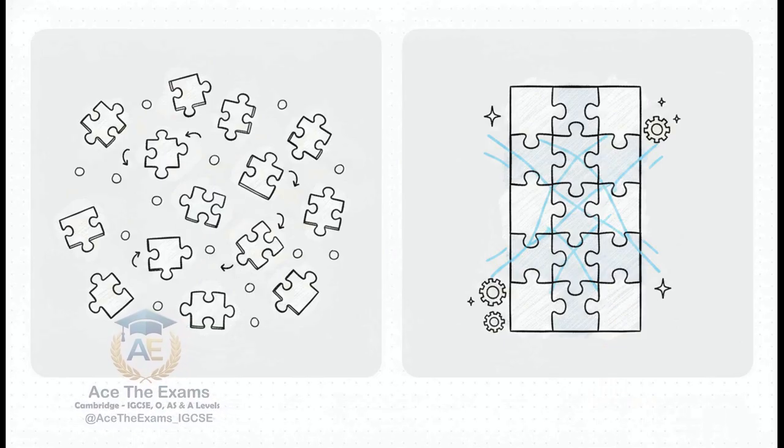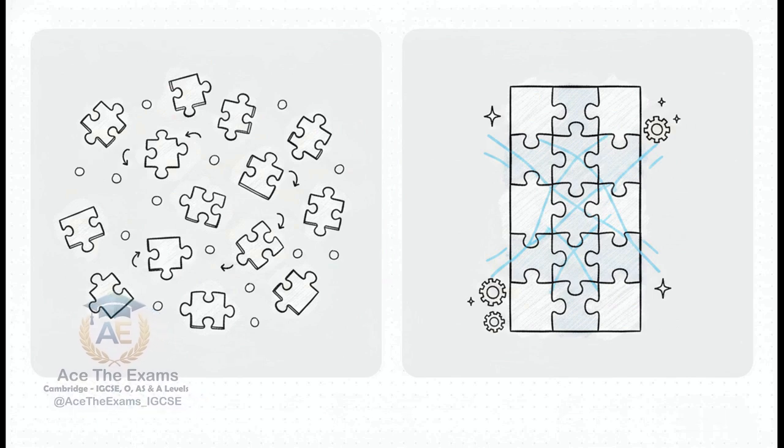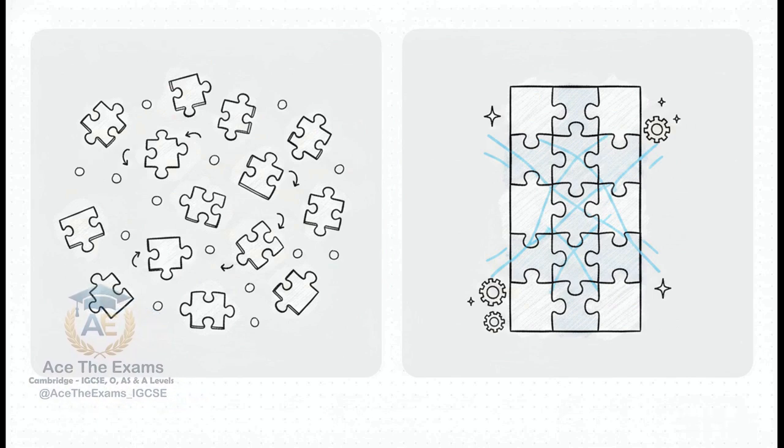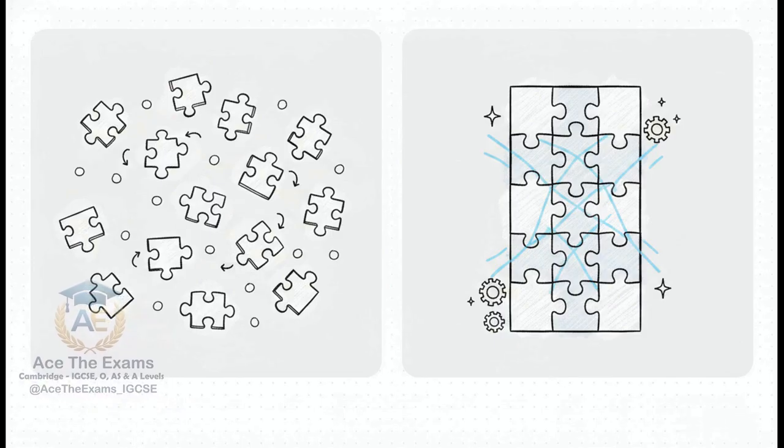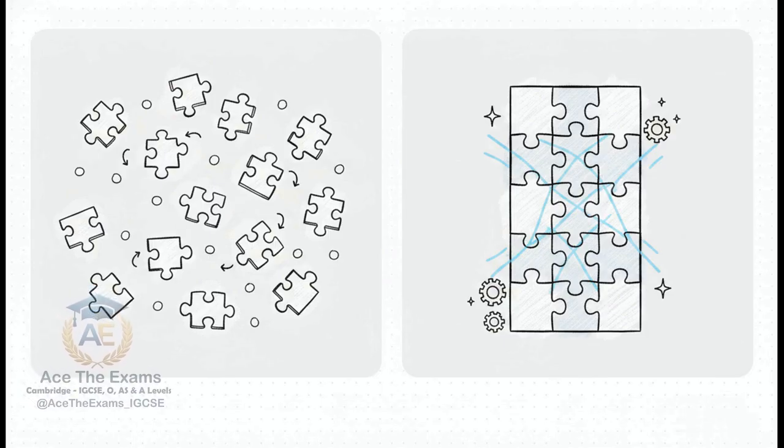Now, let's talk about Sam again. Sam rushes and misses command words. In Cambridge exams, command words are everything. Calculate, determine, show that, justify. If the question says, show that the velocity is 5 meters per second, and Sam just writes v equals 5, Sam gets 0 marks. 0.